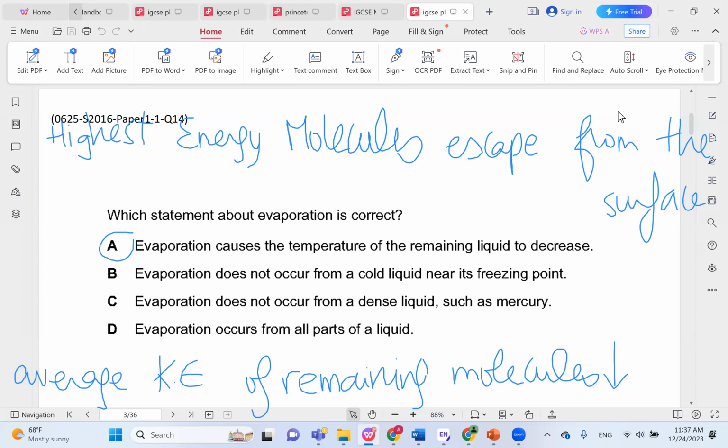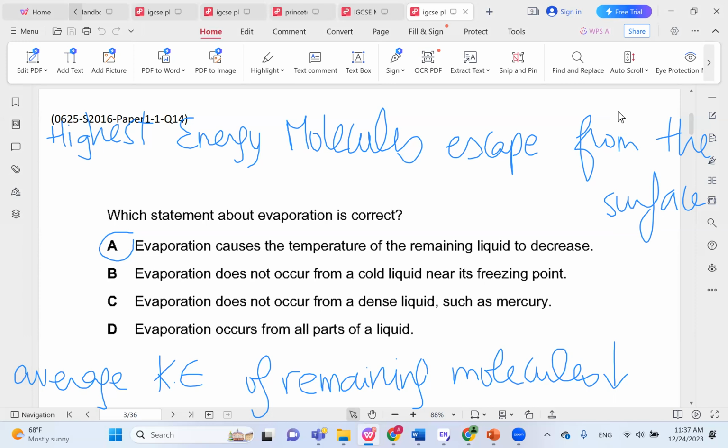And the average kinetic energy is the temperature of the substance. So basically, temperature is a measure of the average kinetic energy of the molecules in a substance. Hence, when the average kinetic energy decreases, the temperature decreases. This is why A is correct. I would also like to point out why B, C, and D are wrong.